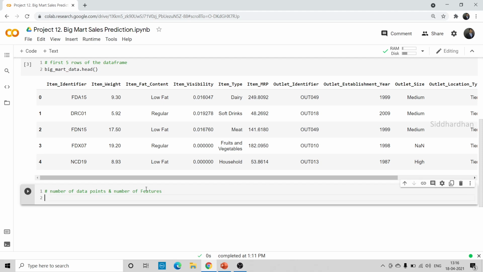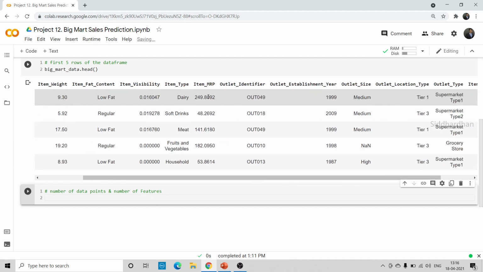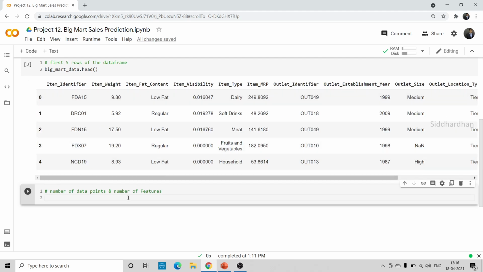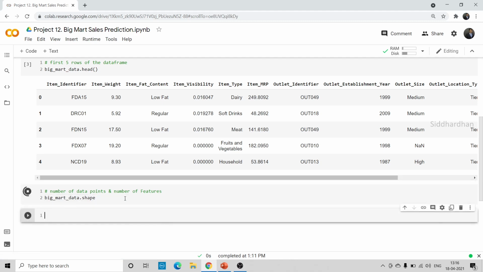Okay, so here the data points represent the number of different products we have, or the number of rows in this data set, and features represent all these columns. Basically we are going to find the number of rows and columns in this data set. Data points represent rows and the number of features represents columns. So mention the data frame name, Big Mart data dot shape. This will give us the number of rows and columns.